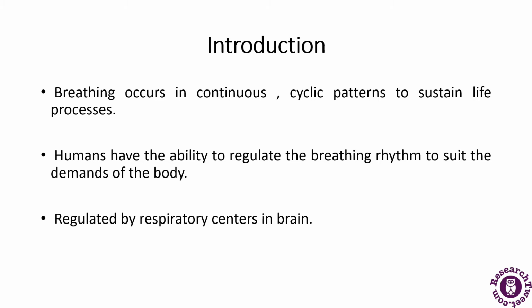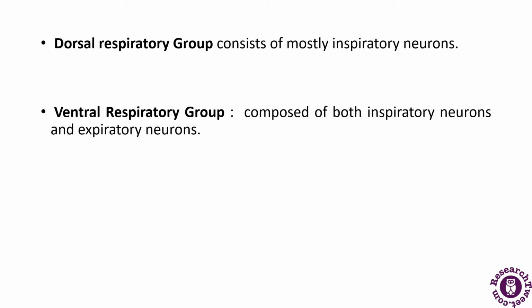Now the medullary rhythmic center consists of two neural clusters known as the dorsal respiratory group and the ventral respiratory group. Now what about the dorsal respiratory group? It consists of the inspiratory neurons. When the inspiratory neurons of the dorsal respiratory group fire, inspiration takes place, and when they cease firing, expiration occurs.